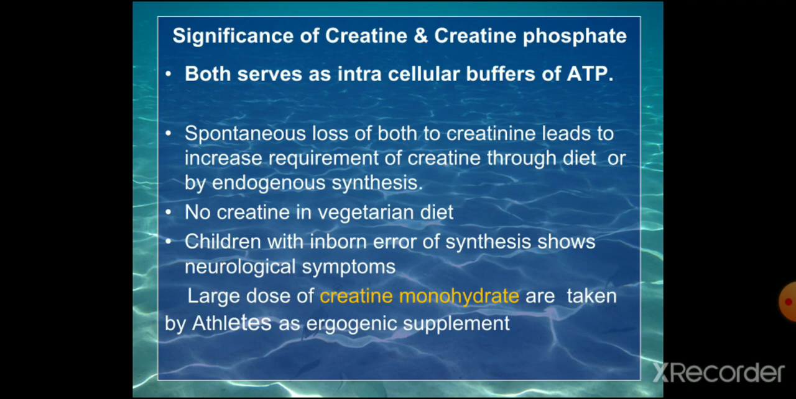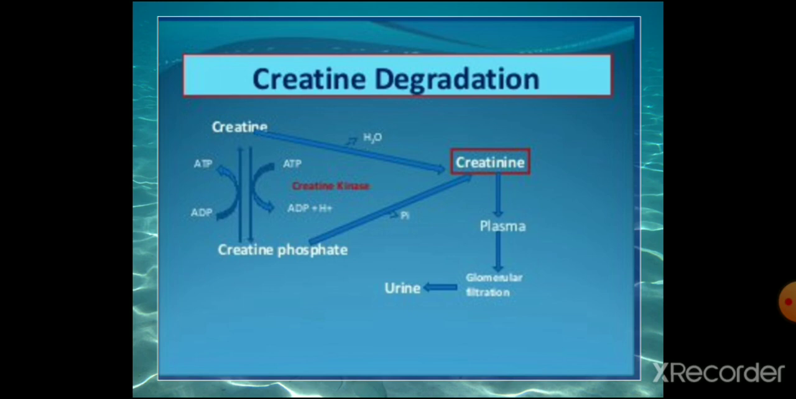Because creatine is present in the brain also, large doses of creatine monohydrate are taken by athletes as an ergogenic supplement. To get the energy, creatine monohydrate is usually taken by the athletes. Now the degradation, we have studied how it is degraded. Creatine phosphate and creatine both are converted to creatinine, which is the anhydride of creatine, and it is taken through the plasma and excreted through urine through the glomerular filtrate.